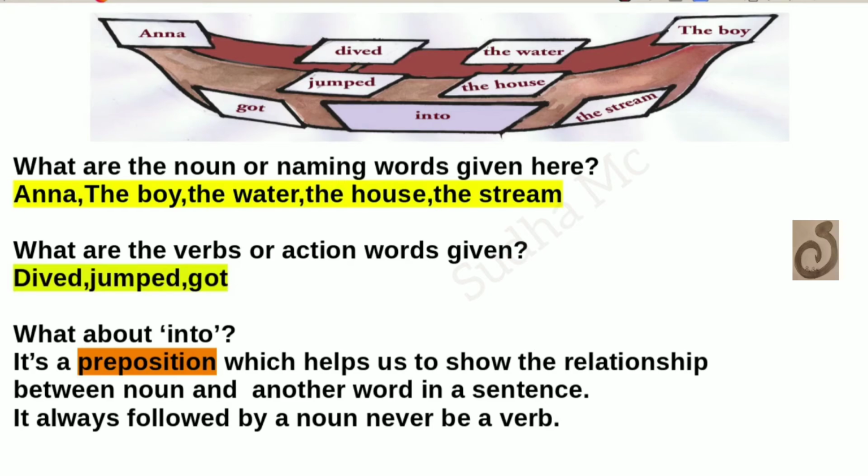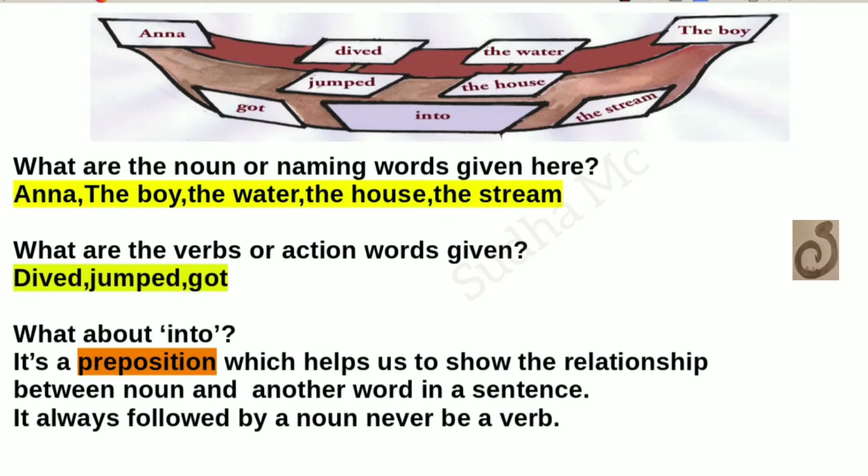The water dived. Is that right? The water jumped. Is that right? The house got or the stream jumped. So we know that it is not matching well. It is not perfect. So we are taking the other two naming words. What are they? Anna and the boy.